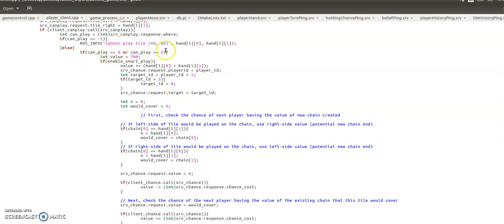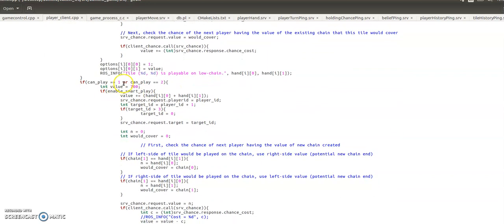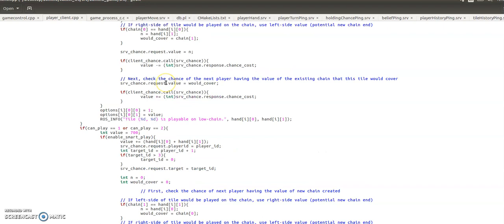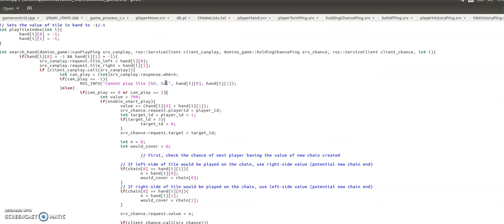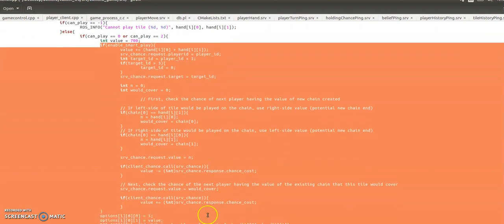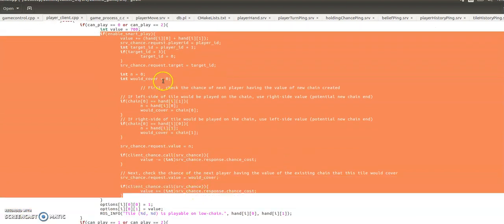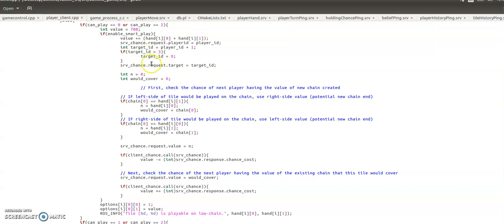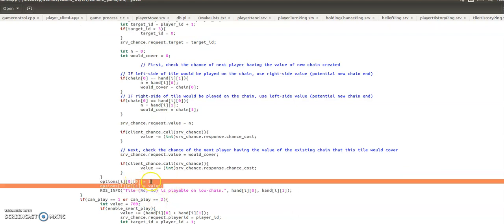So if it's 0 or 2, it means it can be played on the left side or the low side of the chain. And if it's 1 or 2, it can be played on the right side. So 2 again means that it can be played on either side of the chain. So all this here is for task 2, if we're enabling smart play. I'll talk about that in a sec, but basically you have the default value 700. We initialize a play option here.